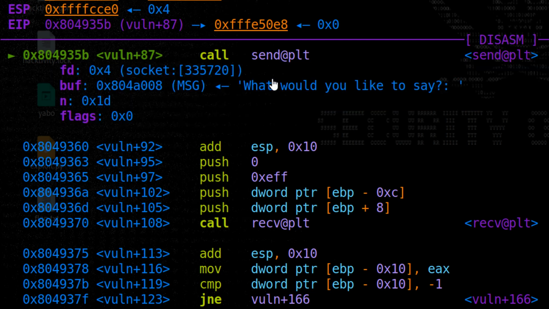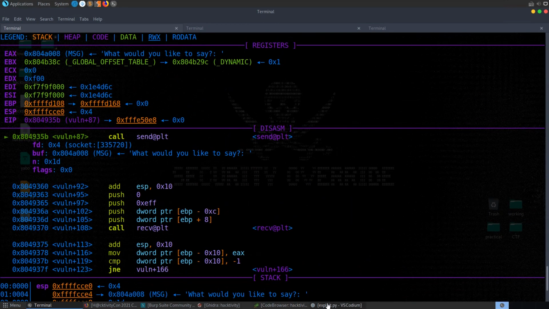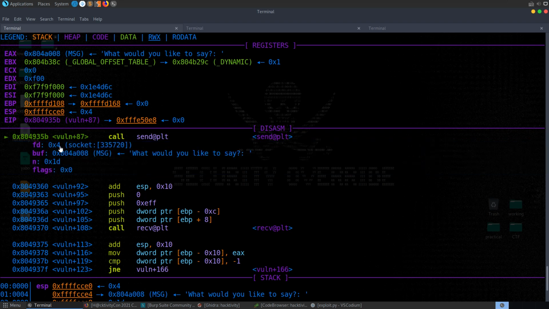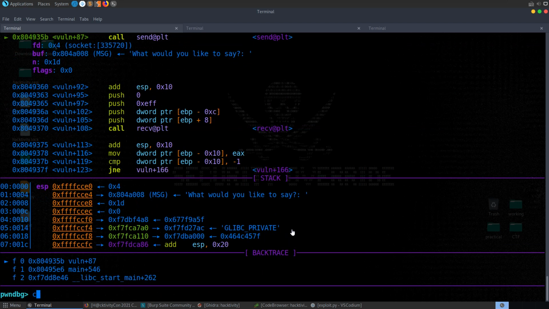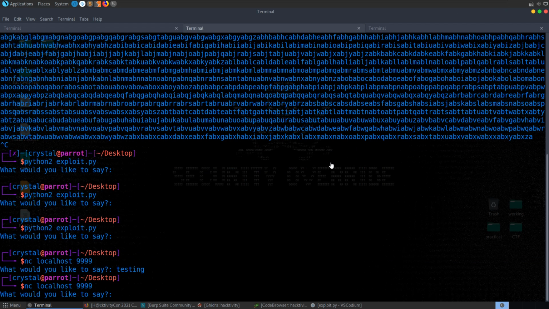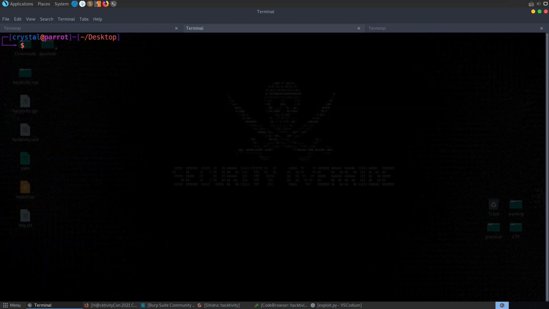I tried to basically recreate this in Pwntools and in the Python script so that we're calling this and try to send it with this, which didn't work, but it did get me closer to what the correct solution is. So let me first delete these breakpoints, and let's do continue, and let's close that down.